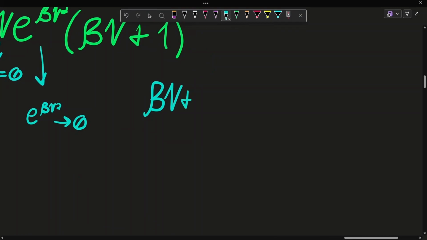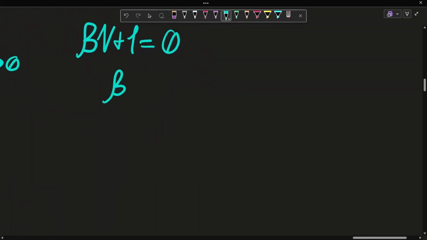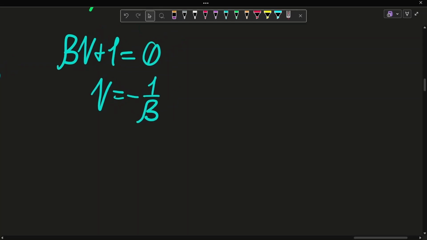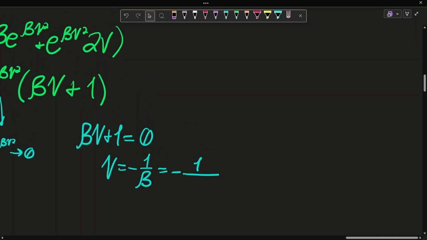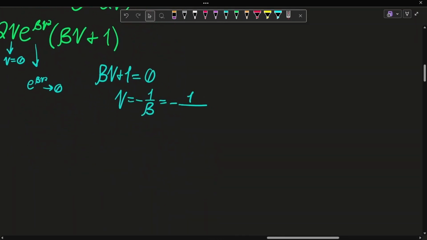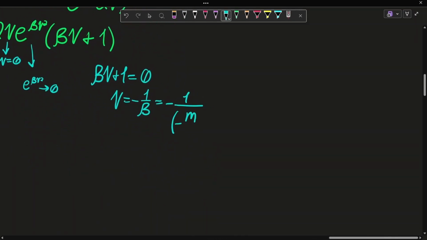Beta v plus 1 has to equal 0. What does that mean for us? V has to equal negative 1 over beta. Okay, there you go, it works. Negative 1 over, and beta we wrote as negative m over 2kt.